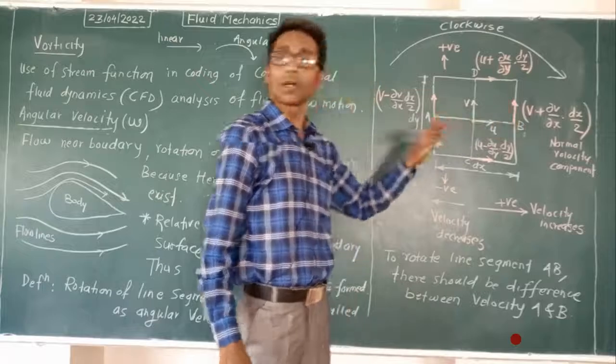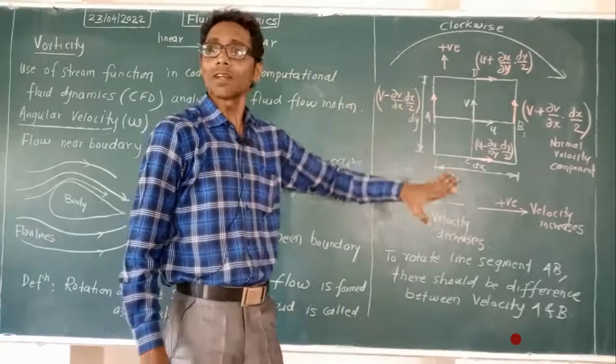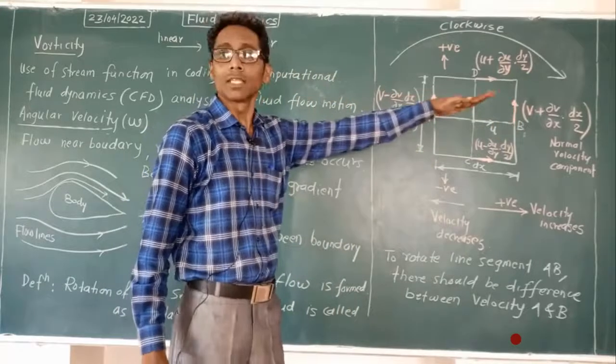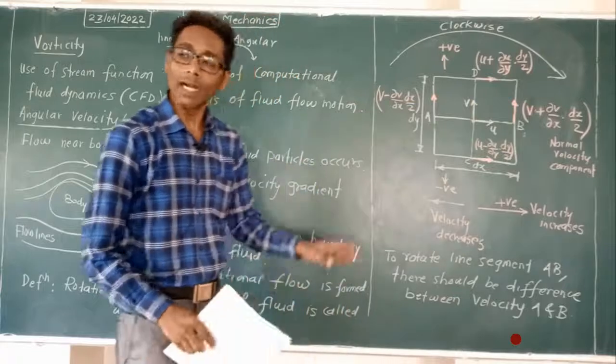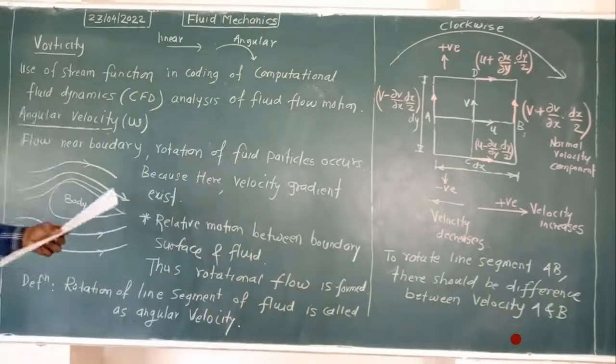In these two components there should be a difference. If there is a difference, then that AB segment will be rotating. That is the concept. Now how to write it mathematically, that we'll see in the next step.